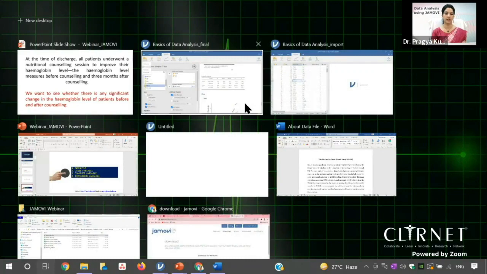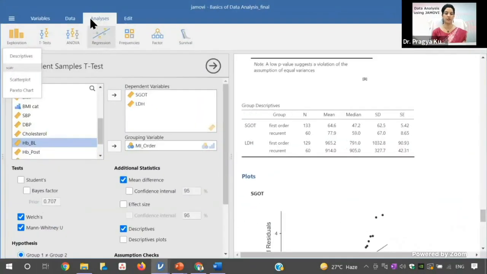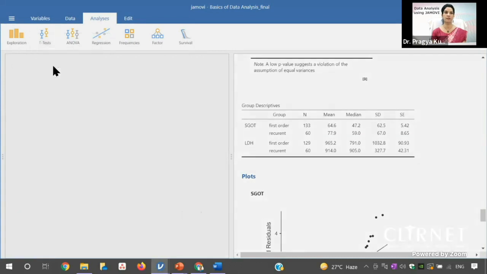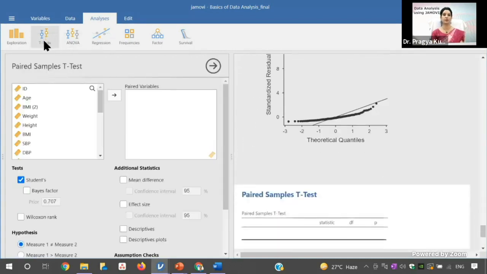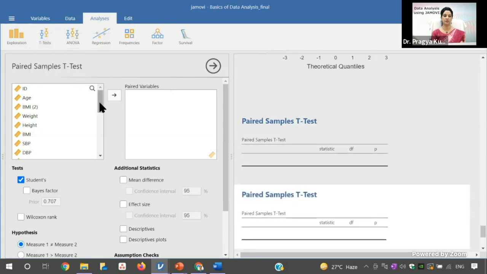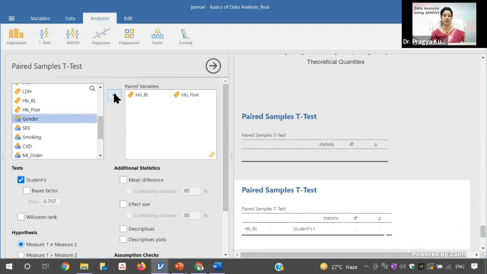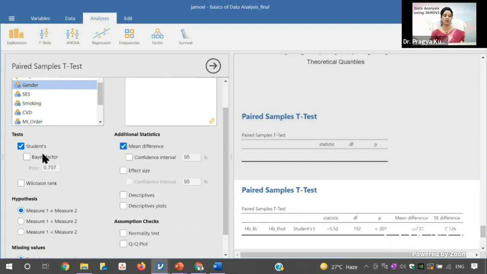And for that, again, we'll go to the data set. So you have to check for the paired t-test. This t-test will show you the paired sample t-test. If you click this option, paired sample t-test, the paired value will be there. The paired value will be the hemoglobin level. So you have to move these two, the pair of pre and post, here. You want the mean difference, you want the t value.